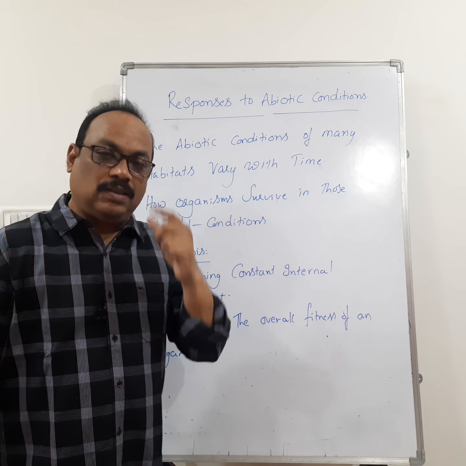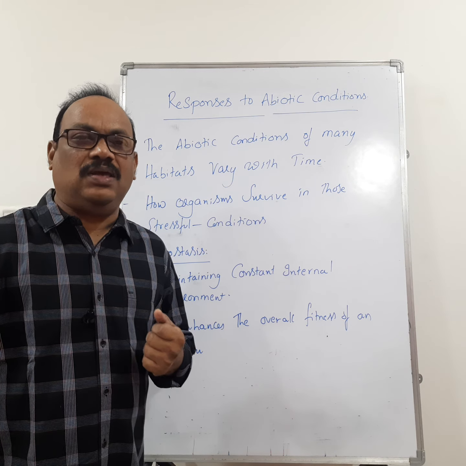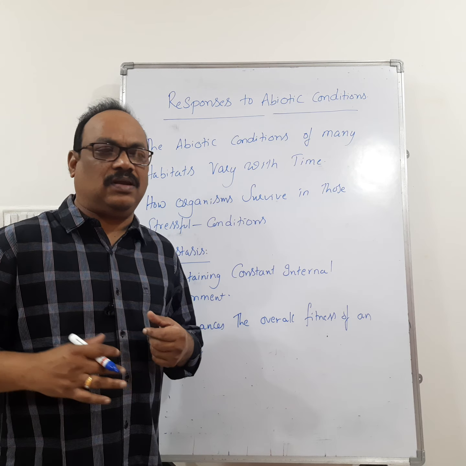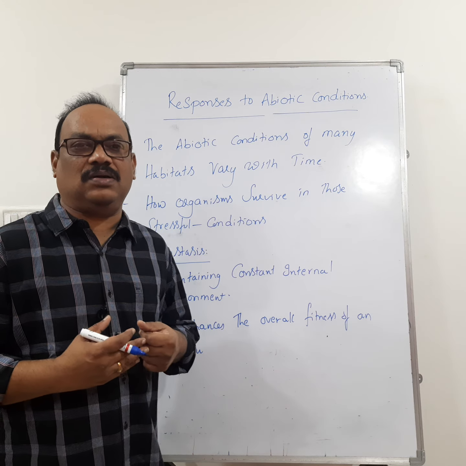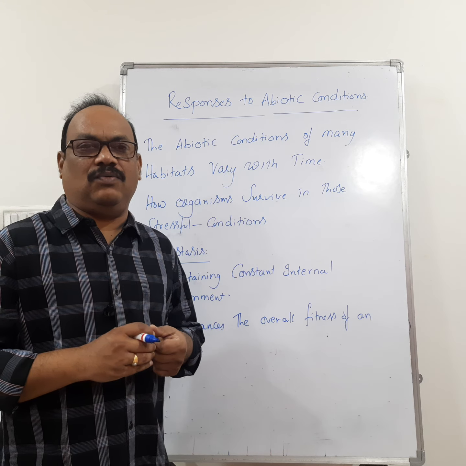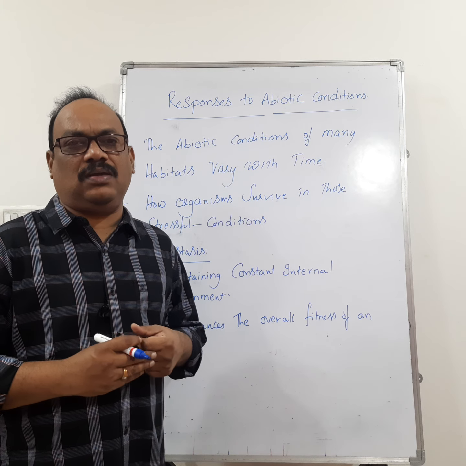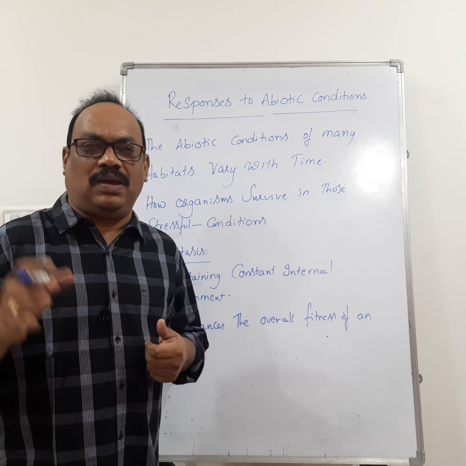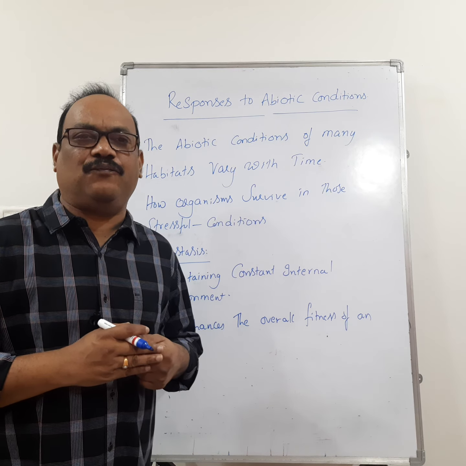Homeostasis is attained by two methods. One is maintaining constant body temperature. That means the animals can maintain their body temperature constantly without it changing with the surrounding environment. The other is maintaining constant osmotic concentration of body fluids.